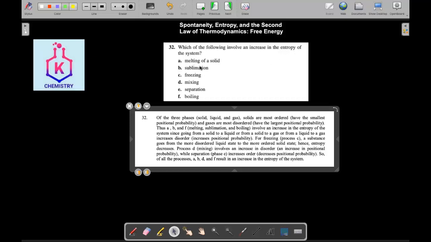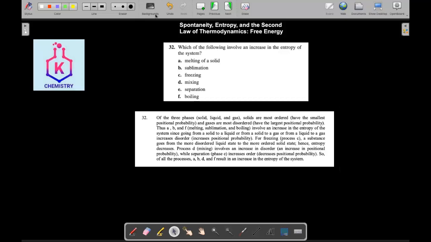Which of the following involve an increase in the entropy of the system? Melting of a solid, sublimation, freezing, mixing, separation, and boiling. Of the three phases, solid, liquid, gas, solid is the most ordered. This has the smallest entropy of all of them, and the liquid has higher entropy while the particles are more disarranged or more disordered, so the entropy will be higher, and the highest of them will be gases.